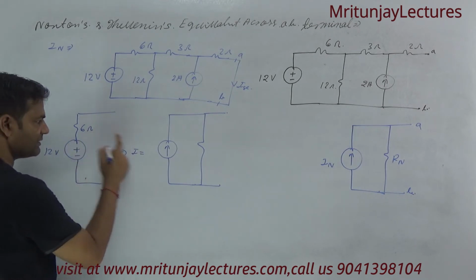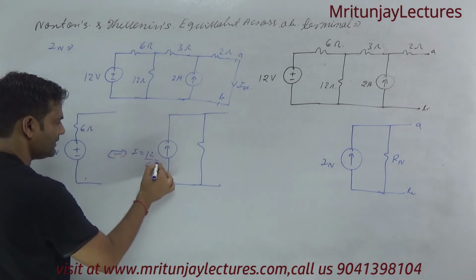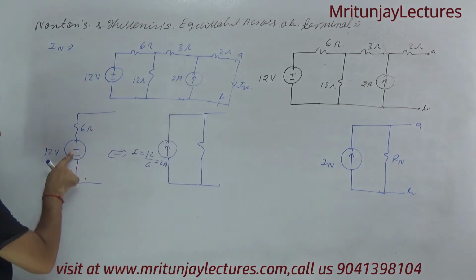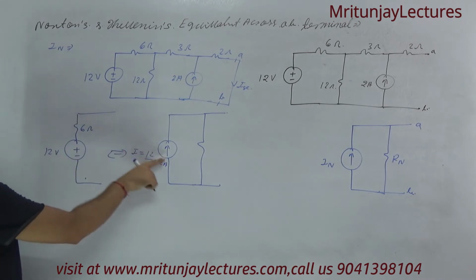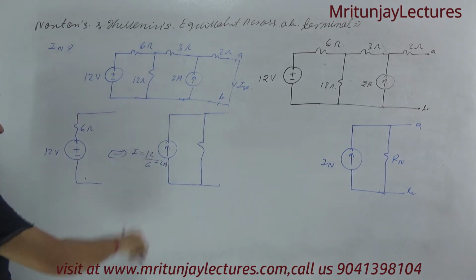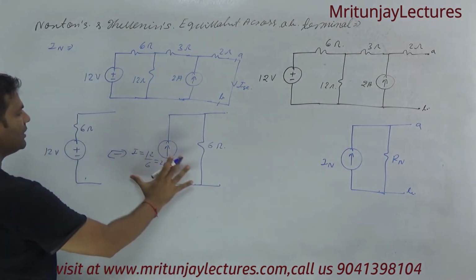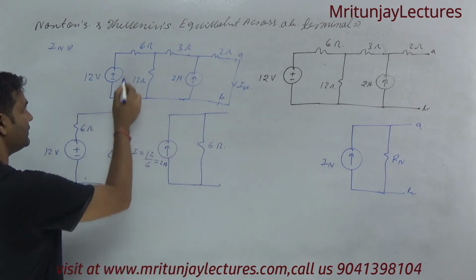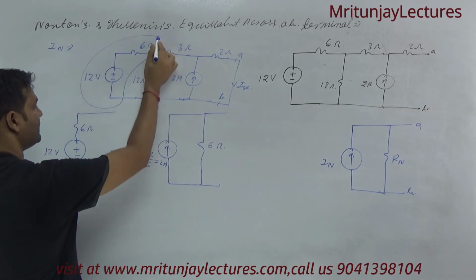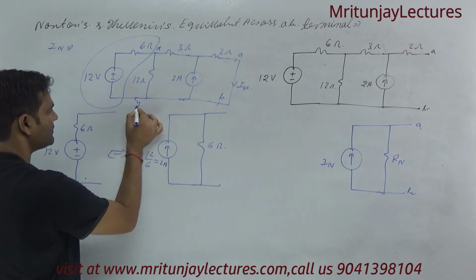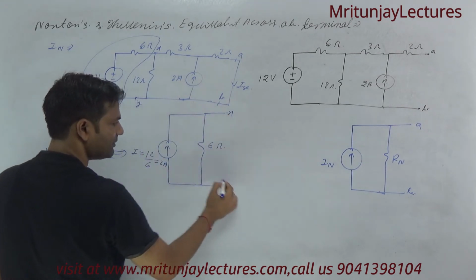Voltage divided by resistance, that is 2 ampere. What about the direction of current? Always away from the positive terminal, and that is 6 ohm. So you can replace this network with this.